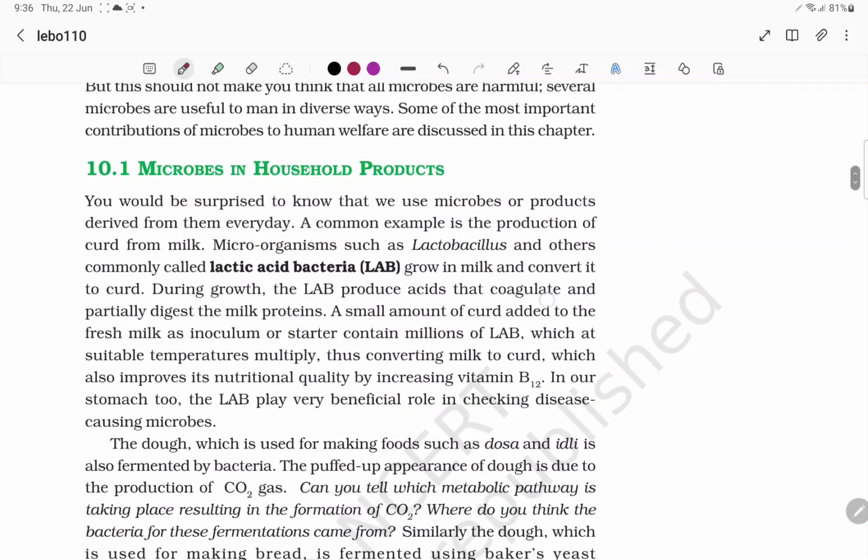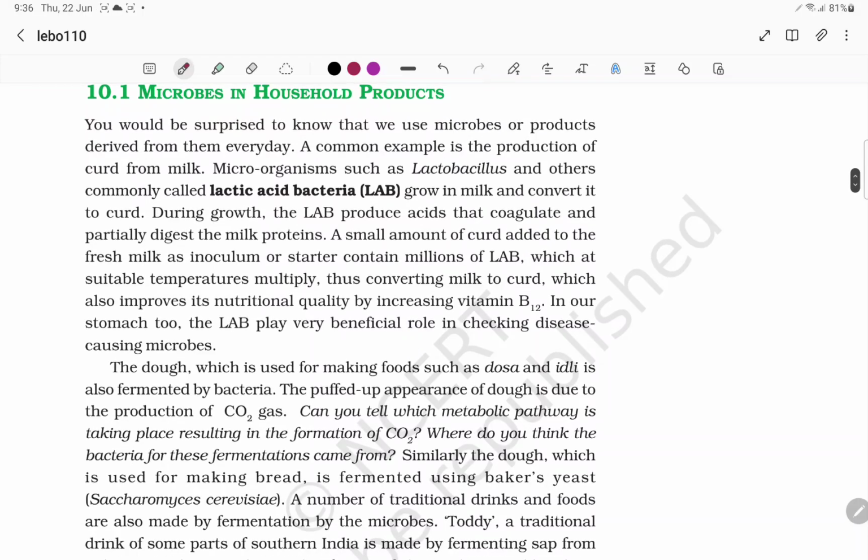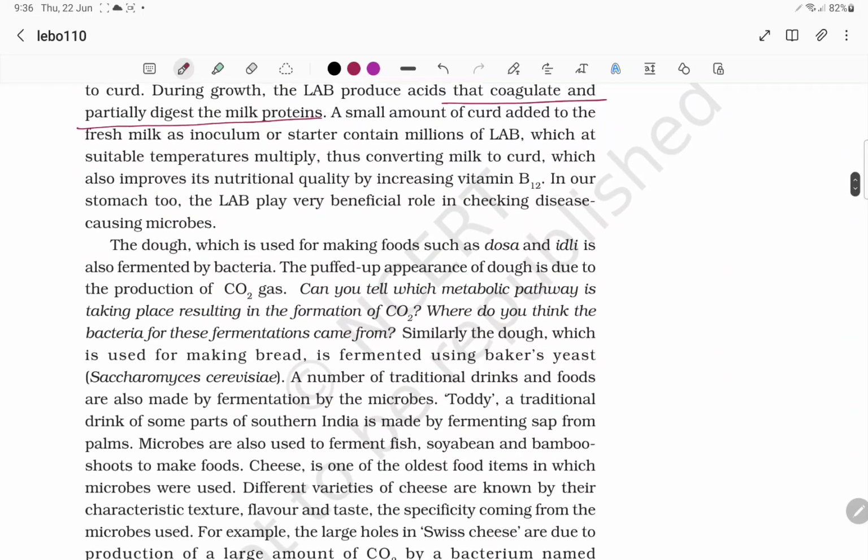Mainly this chapter talks about the useful bacteria. One is lactic acid bacteria or lactobacillus, which will convert the milk to curd. Mainly remember that it will coagulate and partially digest the milk protein. It acts only on proteins. So you take an inoculum which consists of millions of LAB. And mainly why we need curd is that it is rich in vitamin B12 and checks disease-causing microbes.